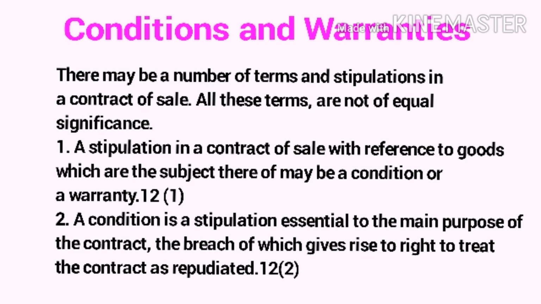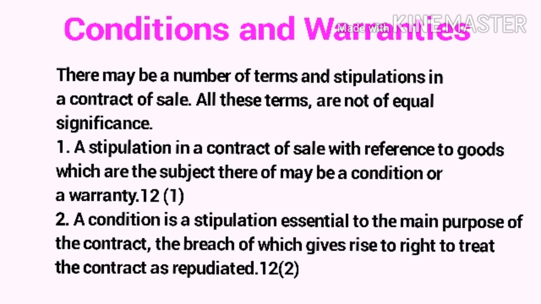Conditions and warranties. There may be a number of terms and stipulations in a contract of sale. All these terms are not of equal significance. A stipulation in a contract of sale with reference to goods which are the subject thereof may be a condition or a warranty. Section 12(1).